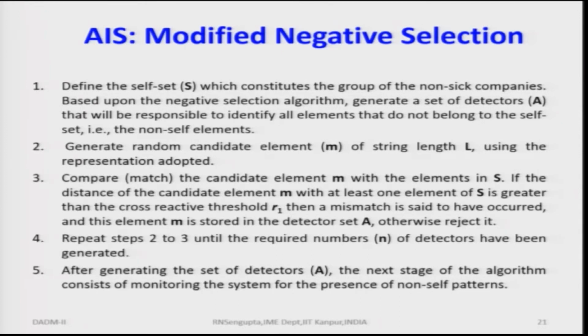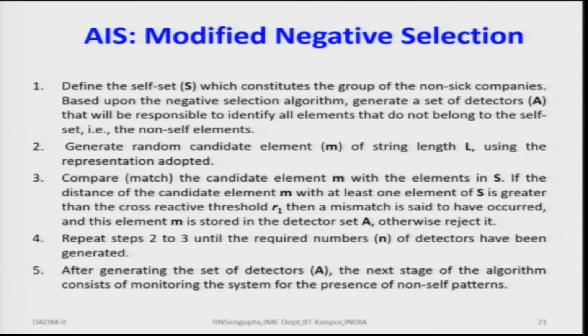You will generate random elements M of the string of length L using the representation adopted. You will compare and match the candidate element M with the elements in S, to see how good or bad they are. If the distance of the candidate element M from at least one element in S is greater than the crossover or threshold value R1 (it can be R1, R2, R3, R4 depending on how you have represented it), then a mismatch is said to have occurred, and this element M is stored in the detector set A; otherwise it will be rejected. So, this is the negative one. In the other case, the positive one, it will just be the opposite.